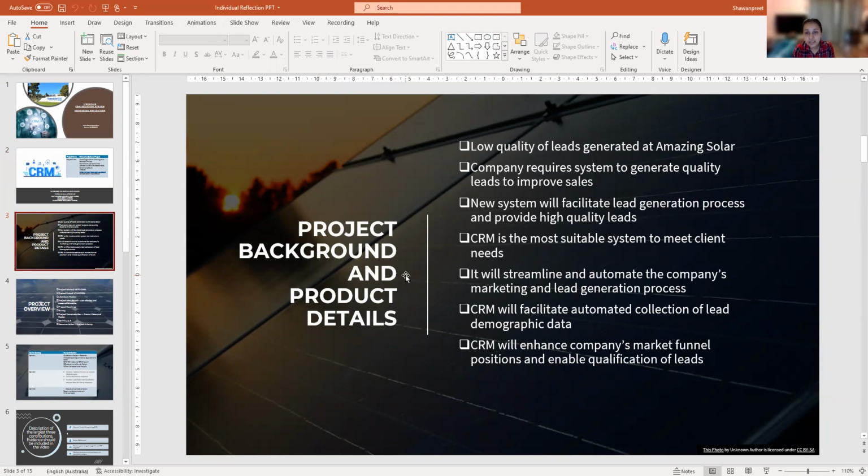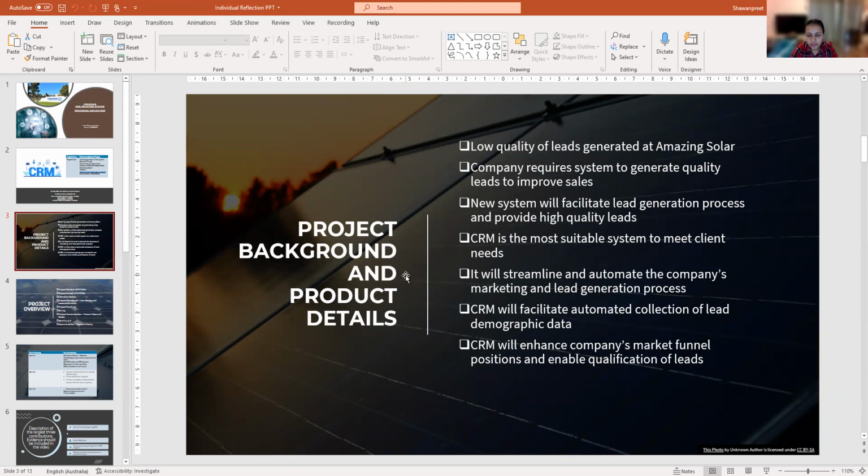So what was the basic aim for this project? The basic aim was to design and develop a CRM system for the Amazing Solar company. This project will also increase the rate of quality lead generation and customer conversion through effective management of customer information, targeted customer-centered marketing campaigns, and automation of repetitive tasks, so that they can increase the company's overall performance and profitability.